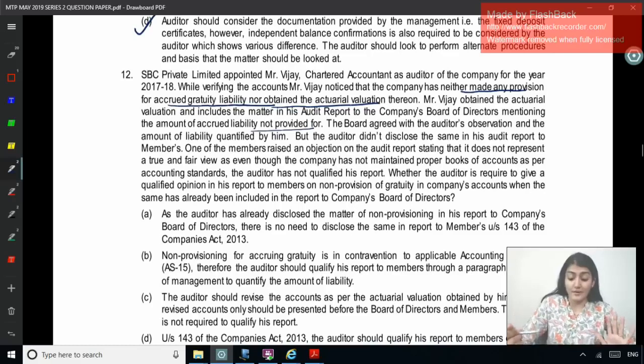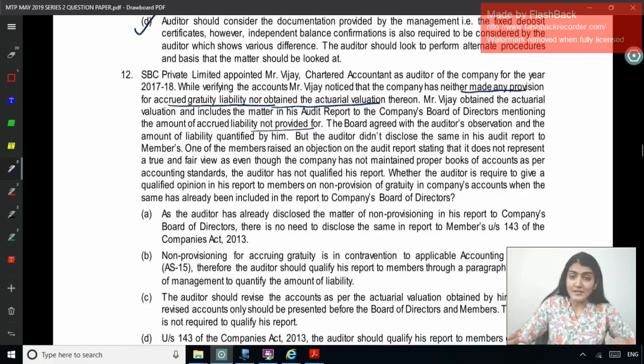One of the members raised an objection on the audit report, stating that it does not present a true and fair view, as even though the company has not maintained proper books of account as per accounting standards, the auditor has not qualified his report. Whether the auditor is required to give a qualified opinion in his report to the members on non-provision of gratuity in company accounts, when the same has already been included in the report to the company BOD.